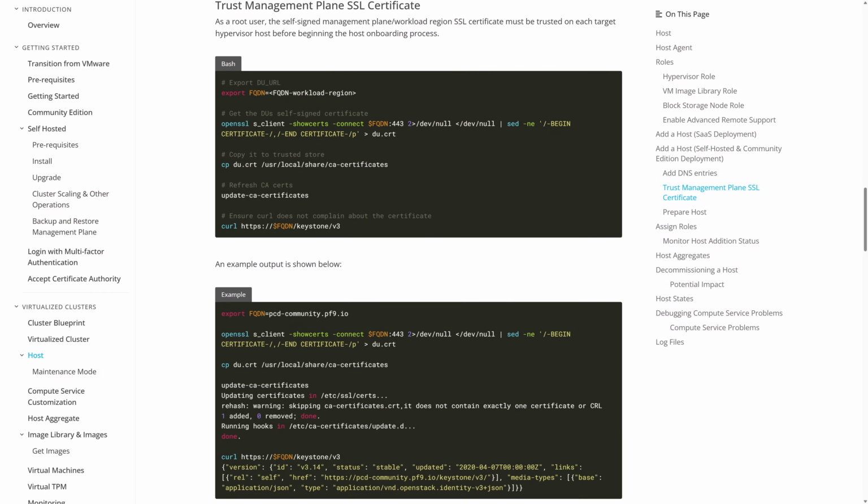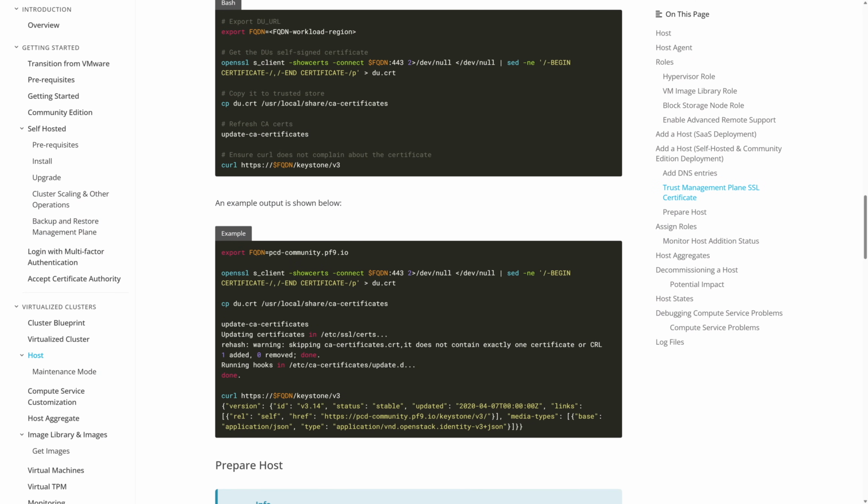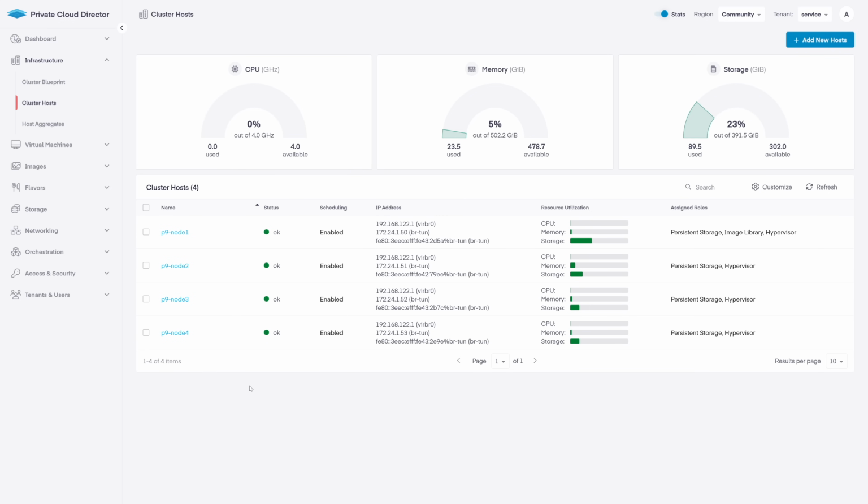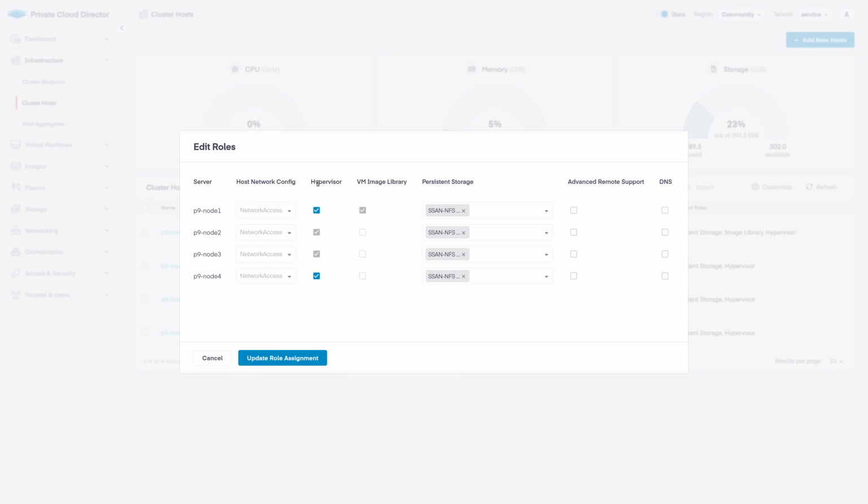Awesome. If you run into any issues adding your hosts, make sure you've imported the SSL certificates of your PCD. Initially, I had this problem in the beginning because I'm terrible at reading apparently, but it's clearly stated in the setup guide. After you've added all of the hosts you want added to your cluster, you'll need to authorize those hosts to be part of your cluster and define their roles. It's a simple process that I've already completed. As you can see here, I have 4 hosts and they all have the same host network config applied. They're all enabled to function as hypervisors for running workloads. One is defined as the VM image library, and all have the same persistent storage applied.